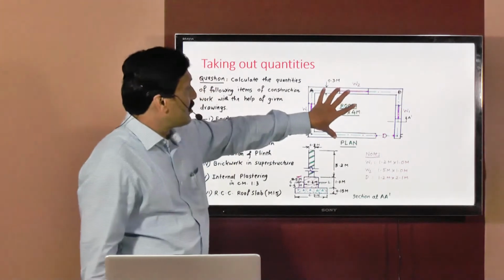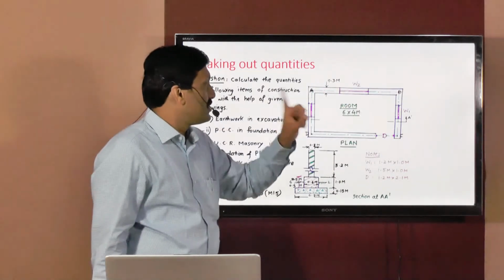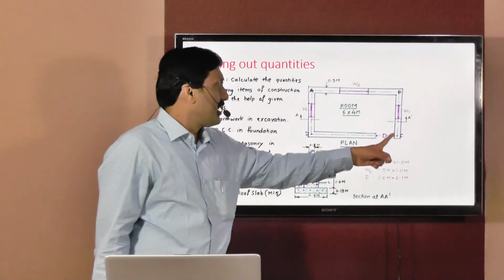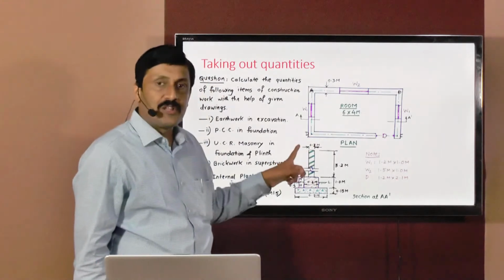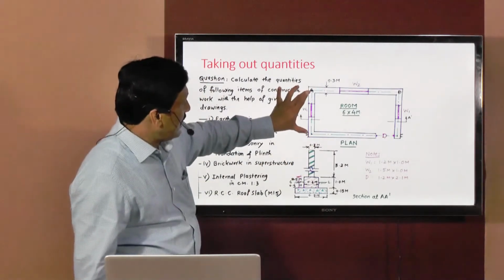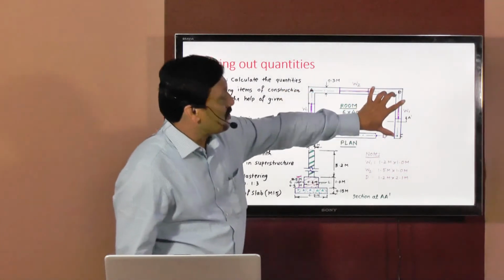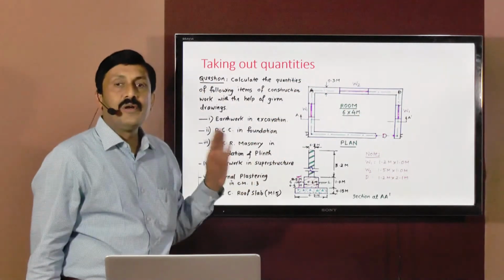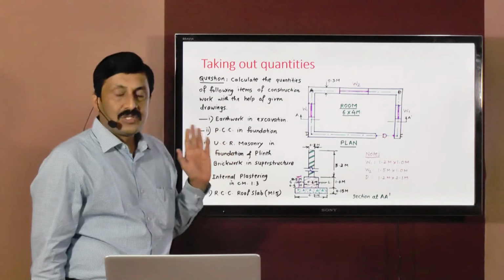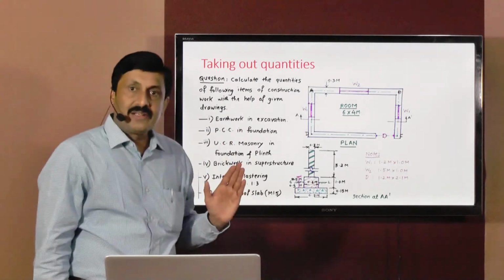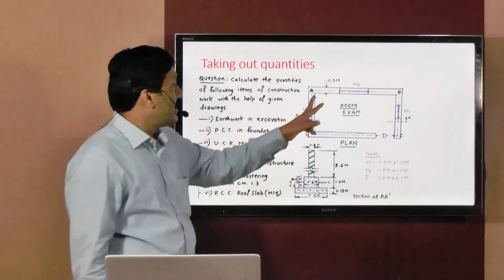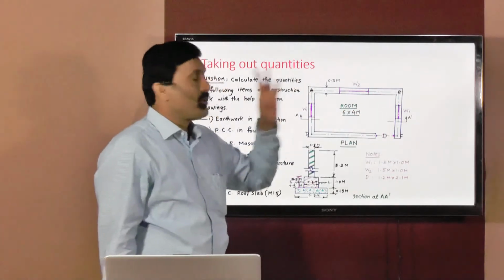So the center to center length of AB will be 6.3 meters, and the center to center length of CD also will be 6.3 meters. For AD, the center to center length will be 4.3 meters, and for BC also the center to center length will be 4.3 meters. So we understood exactly how to determine the center to center length with the help of the superstructure plan.